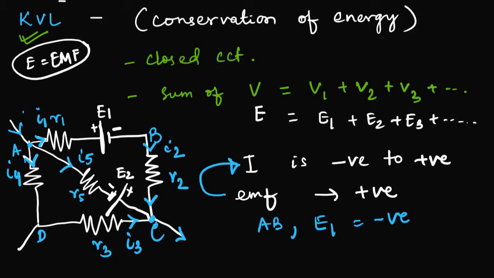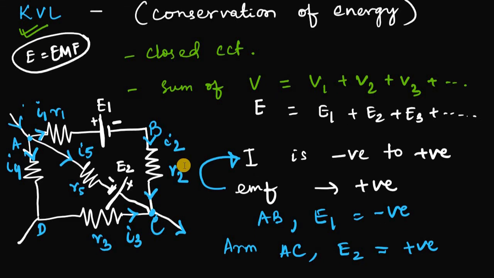That's why, if I am taking the arm AC, the current is moving from negative to positive. That's why E2, the EMF, would be taken as positive. These are the sign conventions we are speaking about. So you must be crystal clear how to consider the sign conventions when you are doing calculations.